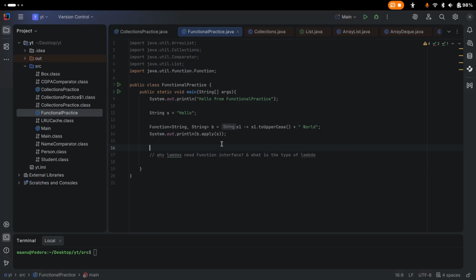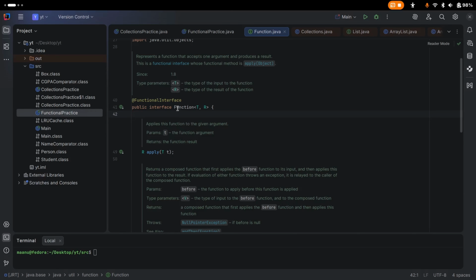So what's the type of this syntax? We can write here A, B, and this one. What's the type of this thing? We can say this one is a functional interface. A lambda doesn't have its own special type. Instead, it is automatically matched to an interface that has exactly one abstract method. If you open this one, you can see it is marked with FunctionalInterface and it takes two parameters, and those are generics. We have just finished our generics topic, so that will be understandable now.